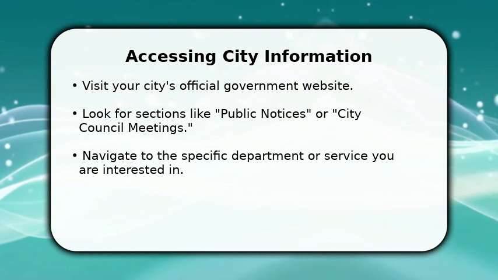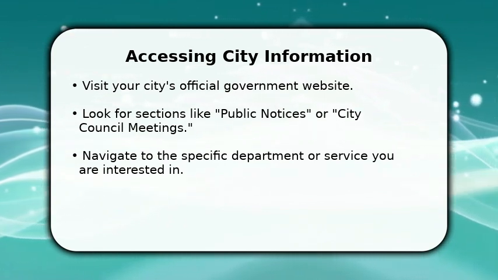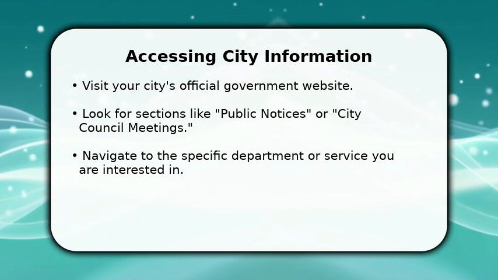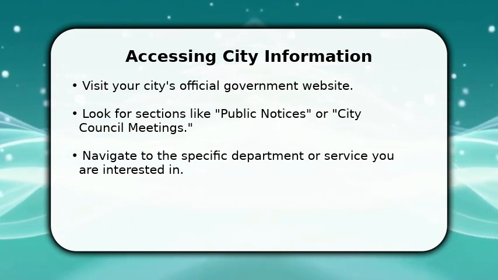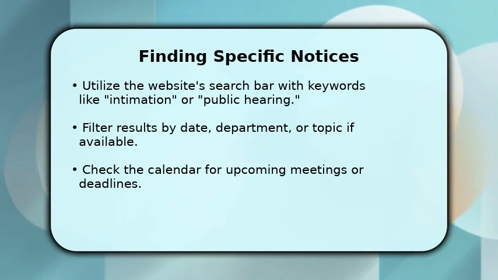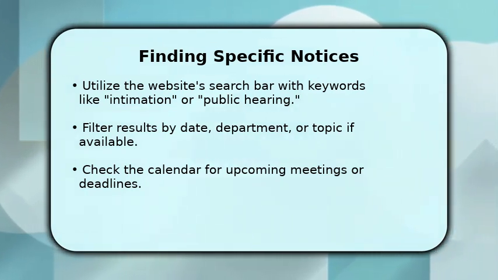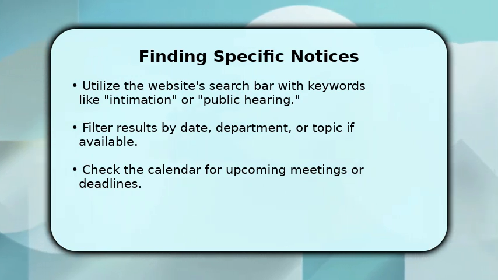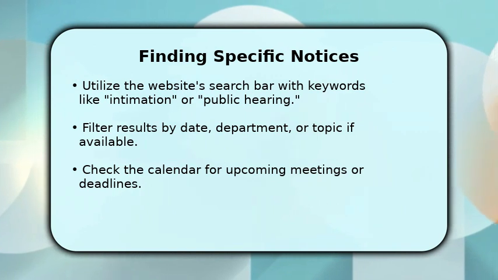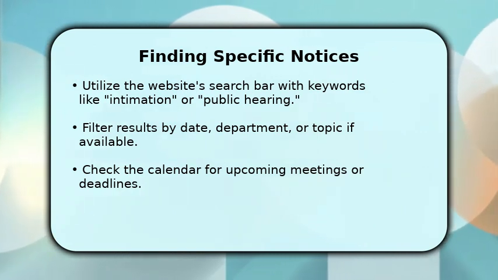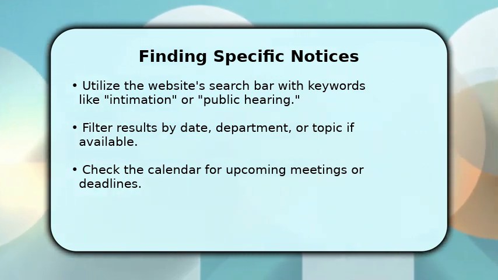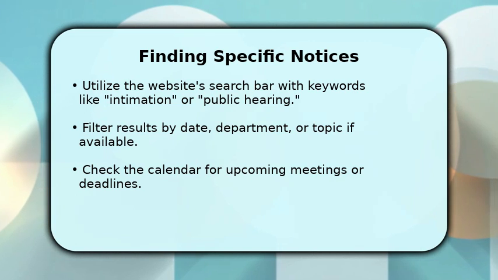These sections are usually prominently displayed on the homepage or under a Government or Services tab. Once on the relevant page, use the website search function to find specific intimations. Keywords such as public notice, ordinance, or meeting agenda can be very helpful. Many sites offer filtering options, allowing you to narrow down results by date, department, or subject matter.